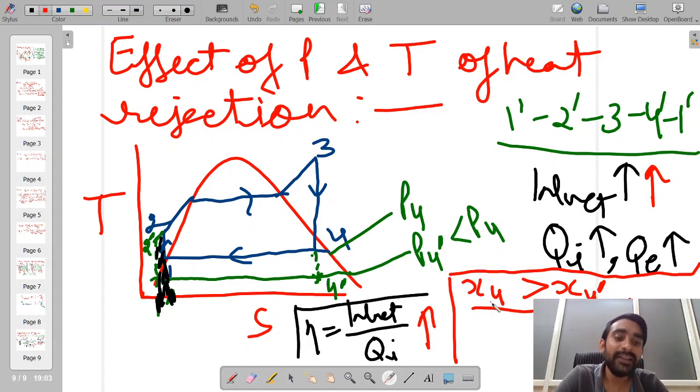However, the quality at the exit of the turbine decreases, and this is not good for the operation of the turbine. At the same time, the minimum value of this temperature or pressure is limited by the temperature of the surroundings where heat has to be rejected. Okay, so this is the first thing that we have studied, the effect of parameters on the efficiency.